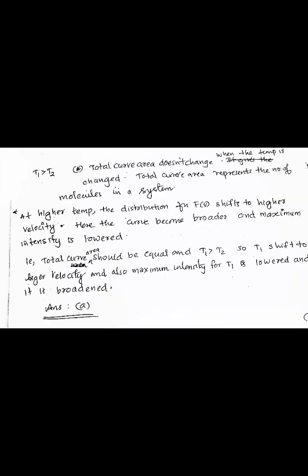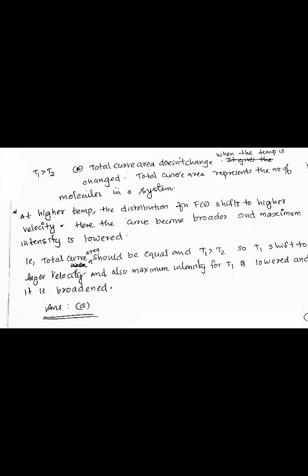The next question is, for a temperature T1 greater than T2, the qualitative temperature dependence of the probability distribution f of v of the speed v of a molecule in 3 dimensions is correctly represented by the following figure. Here the total curve area remains the same even if the temperature is changed.